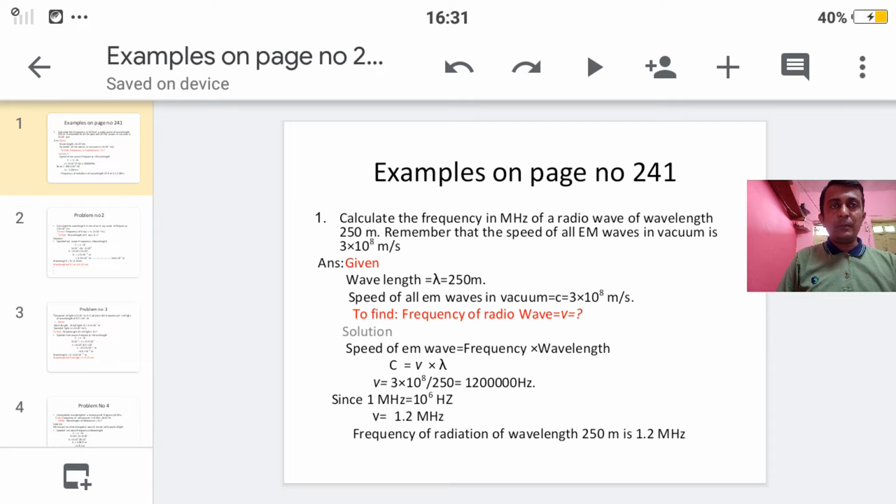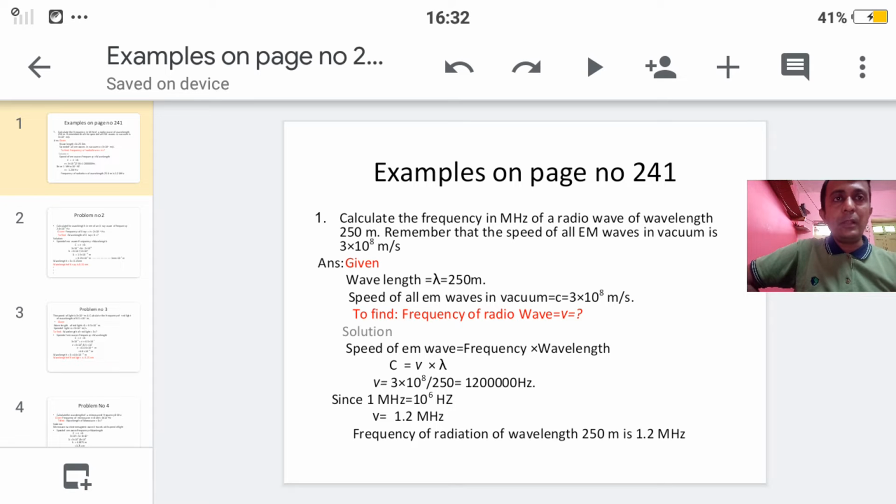See the first example. Calculate the frequency in megahertz of a radio wave of wavelength 250 meter. Remember that the speed of all EM waves in vacuum is 3 into 10 raised to 8 meter per second. So students, in this example we have to find out the frequency in megahertz. Wavelength is given to you, that is 250 meter. Then one more thing is given, that is speed of all EM waves in vacuum. It is 3 into 10 raised to 8 meter per second.